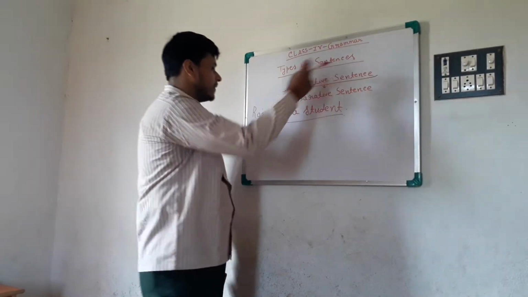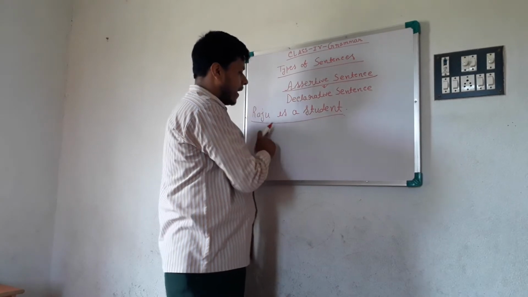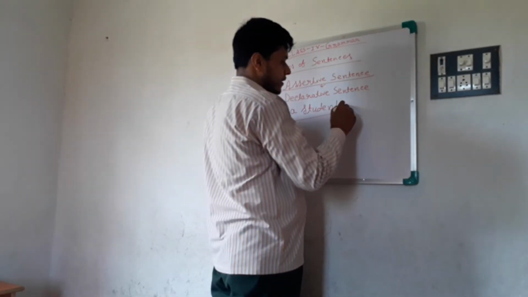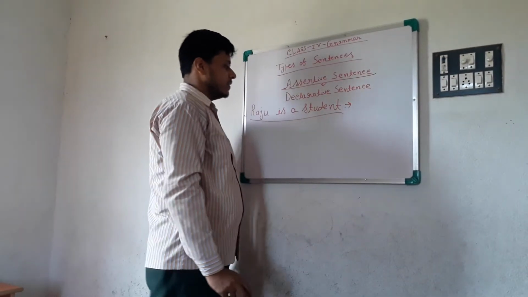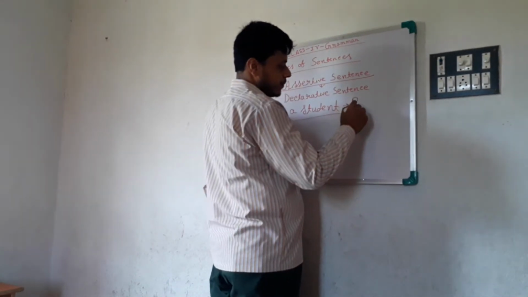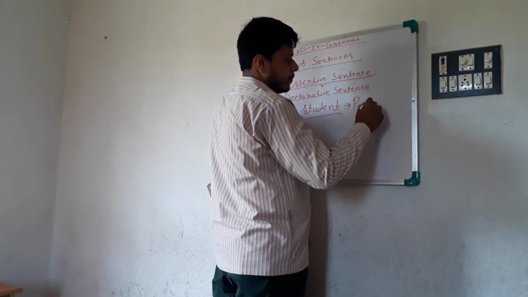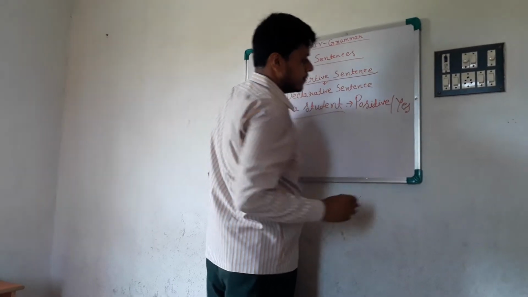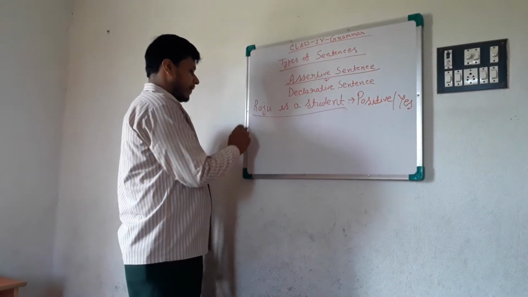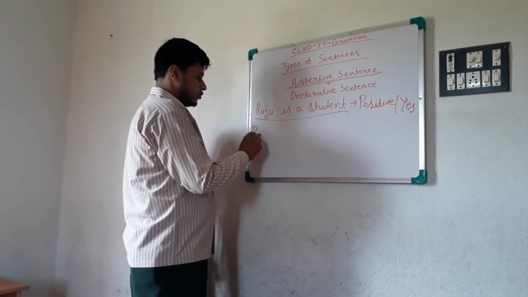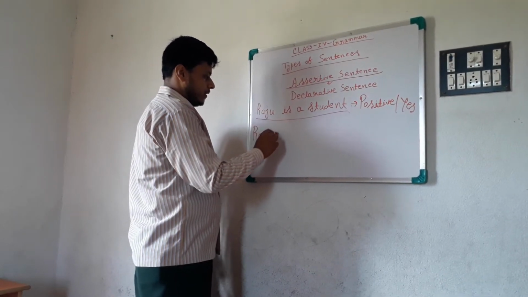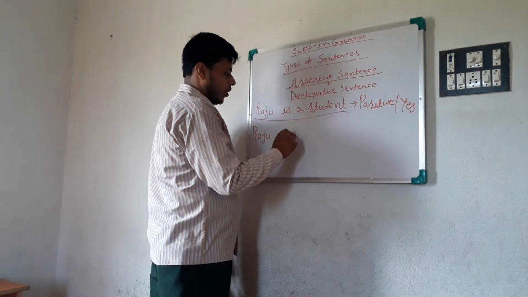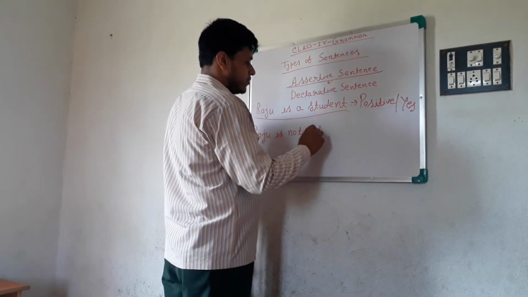Okay. Like, another example. Raju is a student. Do you know if it's positive or negative? Yes, it's positive. But if I write it like this, Raju is not a student.